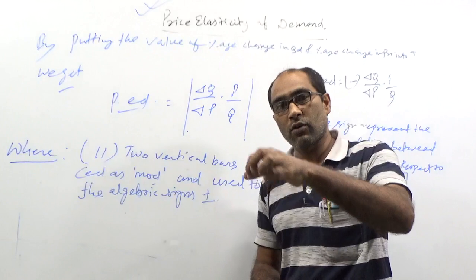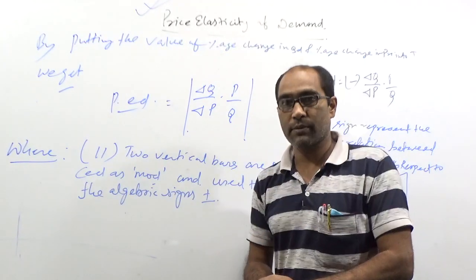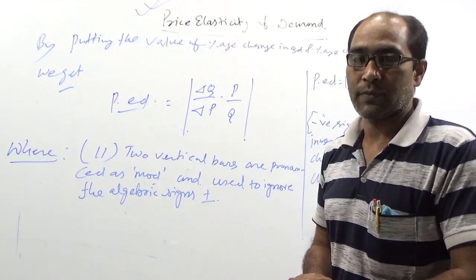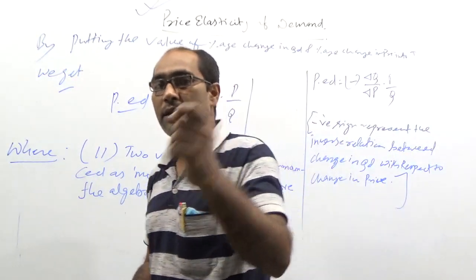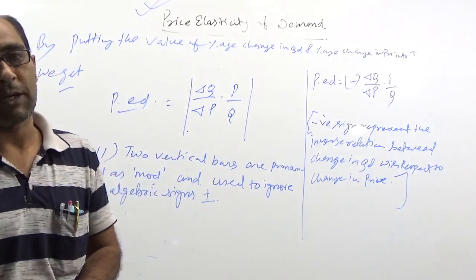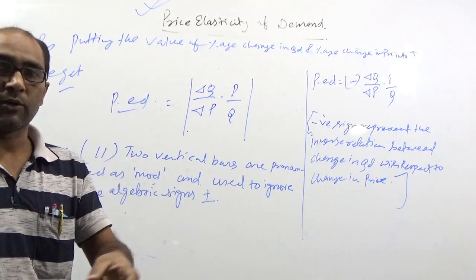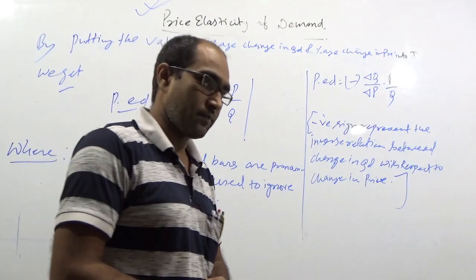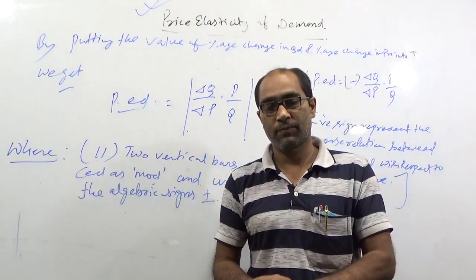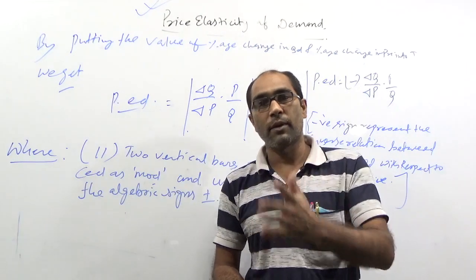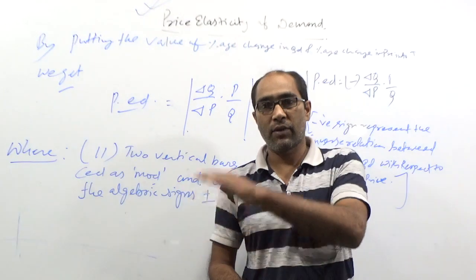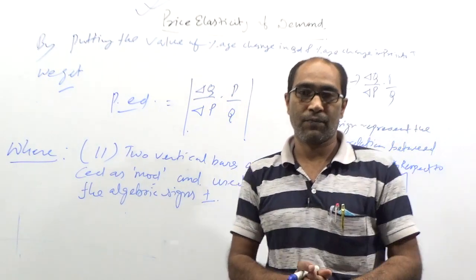You have to have command over your own concept: if a negative sign is attached, it indicates only the inverse relation between quantity demanded and change in its price. If it is ignored or missing, keep in mind it's understood. Whenever you talk about elasticity, the sign must be negative. It doesn't matter whether the sign is attached or not.